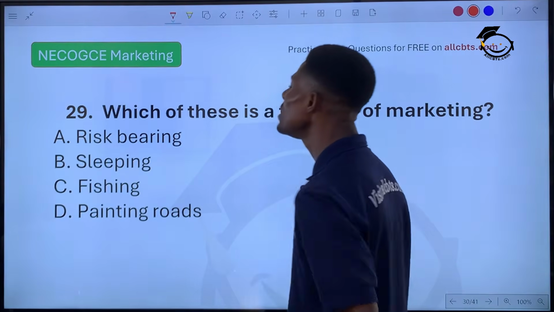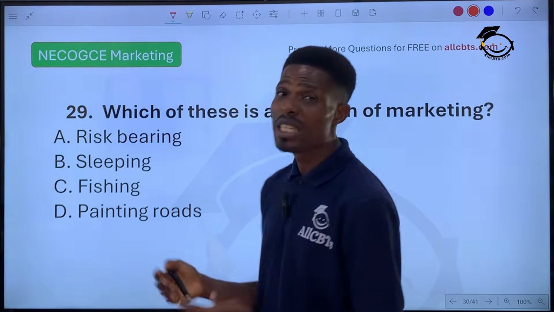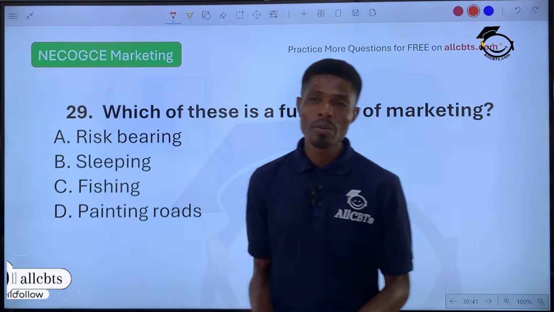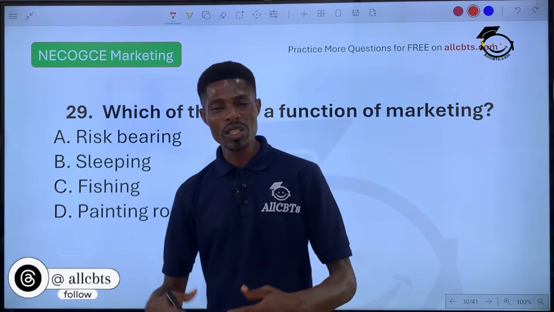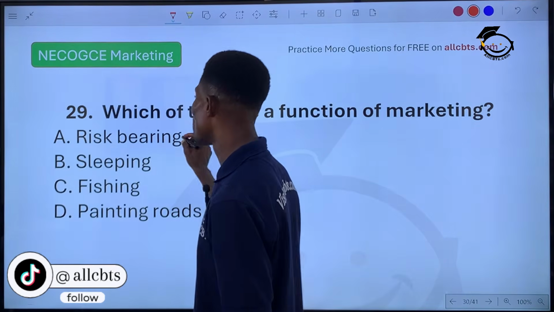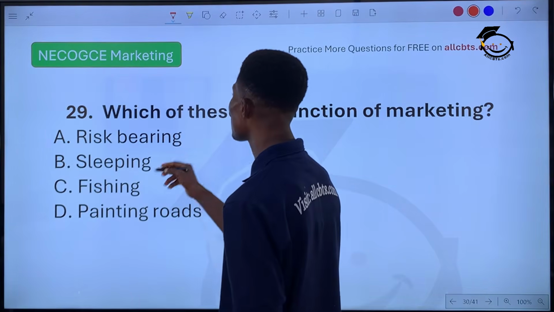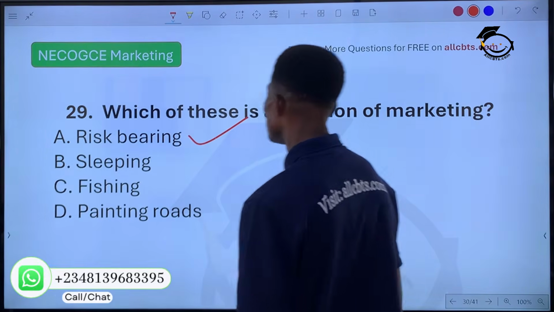Now, all these things require risk. They require risk because of demands. Demands can change, price can change, competitors can increase. And also climatic situation can also affect. So the correct answer will be what? Risk bearing. The risk bearing.